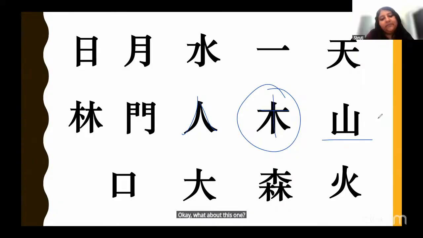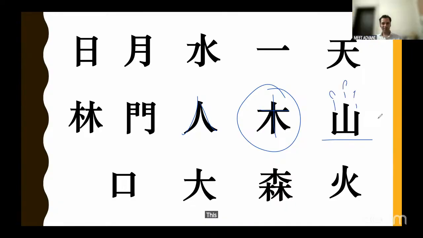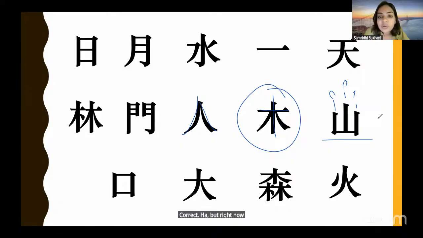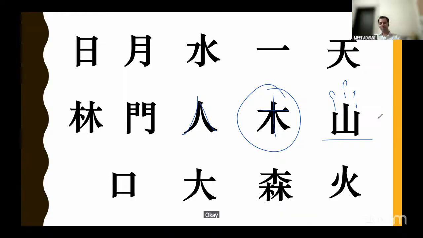Okay, what about this one? Candles. Candles, nice. Yeah, it does look like a candle. This is Lu, right? Mountain, correct. Now we don't want to do real characters. We want to just imagine different things. We are not doing real things. Okay. Imagination. What about this one?